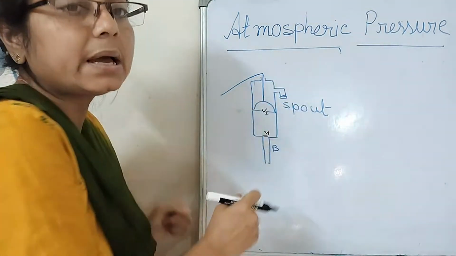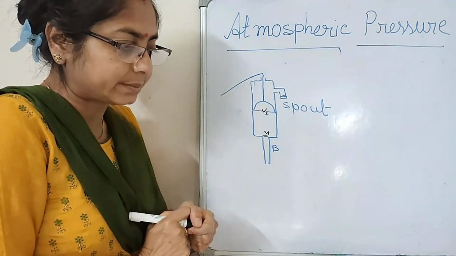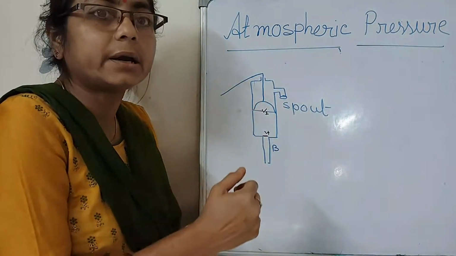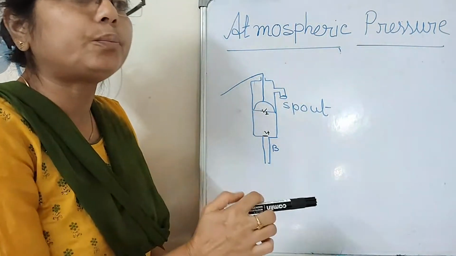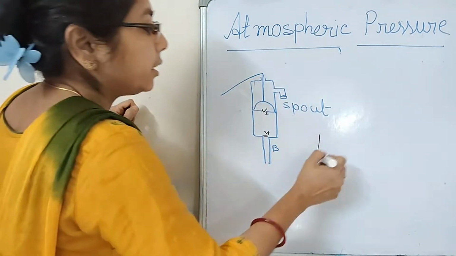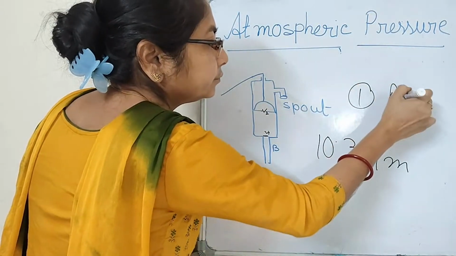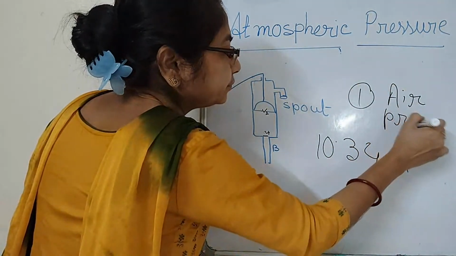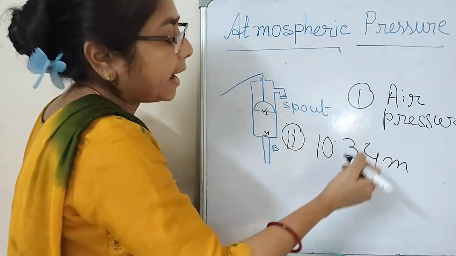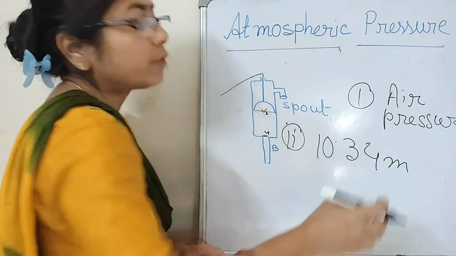What's happened? It is a hand pump. What is the principle of the hand pump? Number one principle: the air exerts pressure. We use the pressure of the air, and due to this pressure, water can go up 10.34 meters. Second, due to the pressure, water makes a column of 10.345 meters.